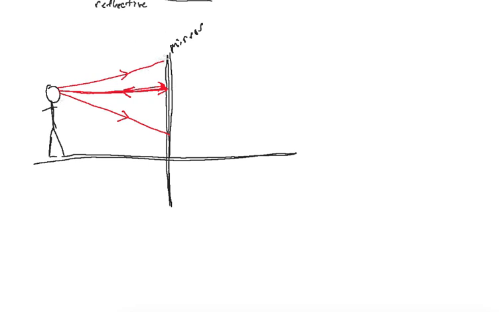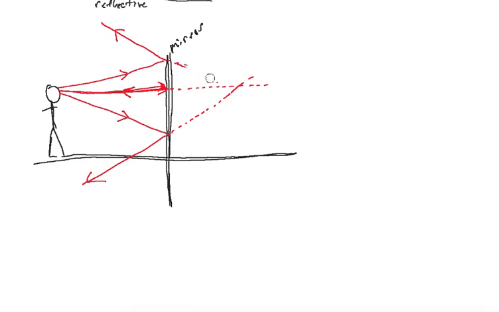This one comes in at an angle to the normal, and it's going to bounce back out to the normal. And then this one's going to bounce back out, staying at that same angle to the normal. Okay? And when you see something, you don't see where it actually is, you see where it appears to come from. And if we trace all these lines backwards through the mirror like this, and hopefully this will make sense when I finish, bring that one straight up and bring this one straight over, we find that they all